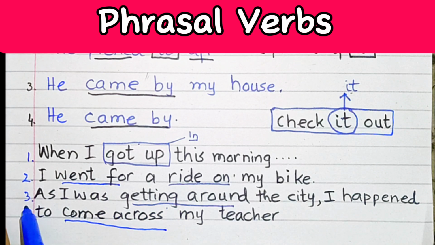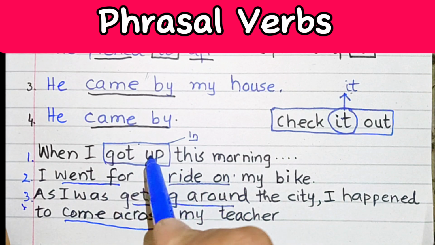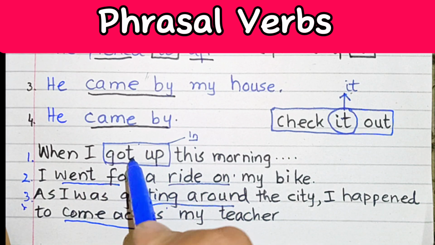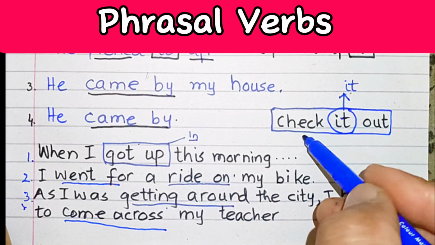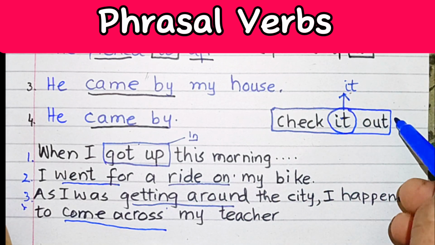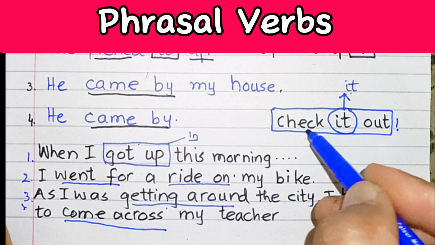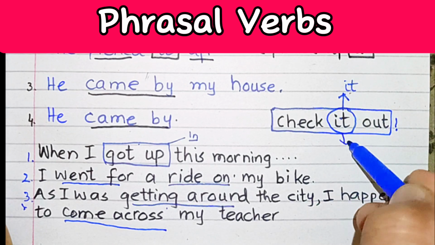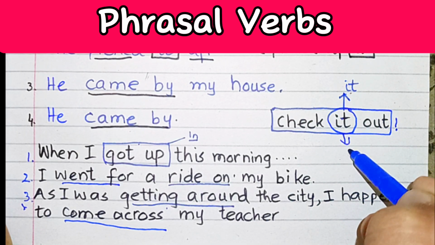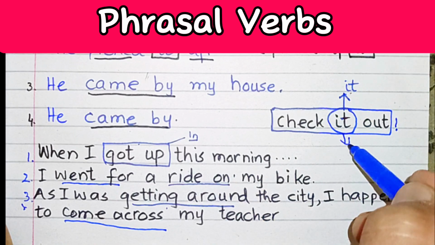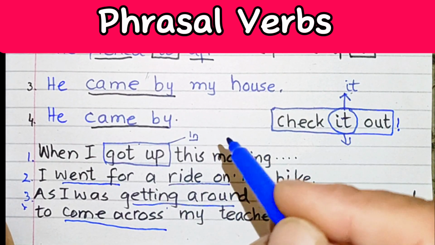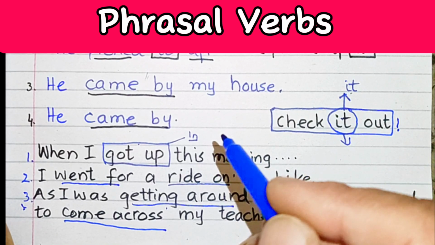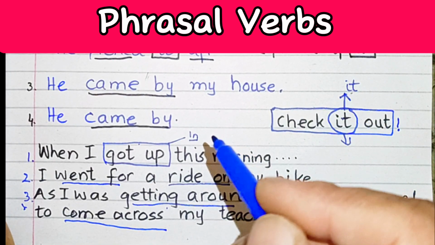These three examples are based on inseparable phrasal verbs. But as I mentioned earlier, if I say check out and check it out, we can insert it over here, so it becomes separable. Hope this concept will help you a lot in understanding and practicing the correct structures. Thank you.